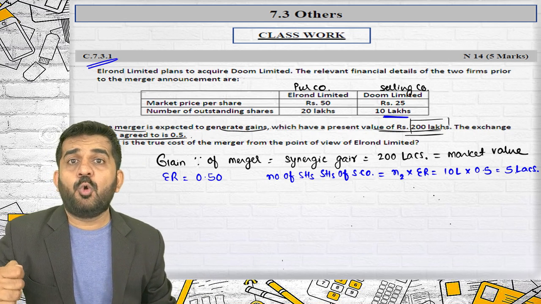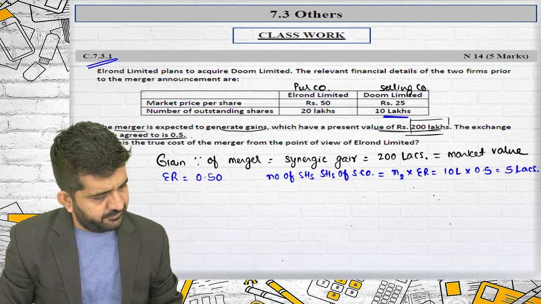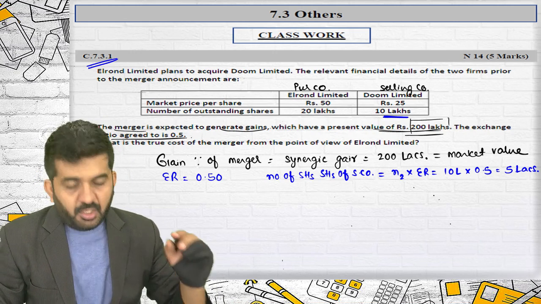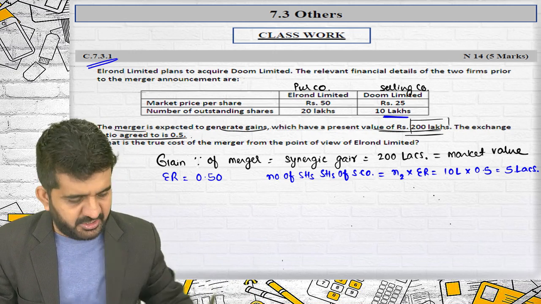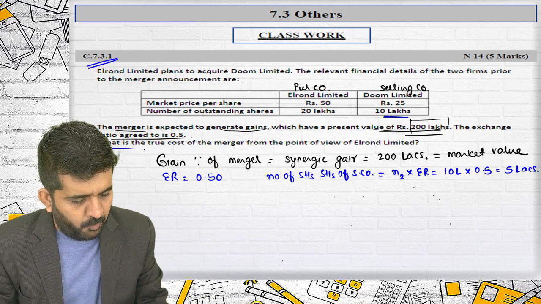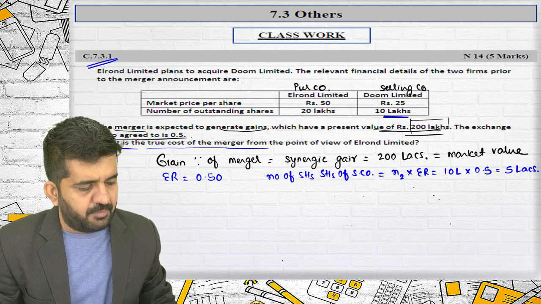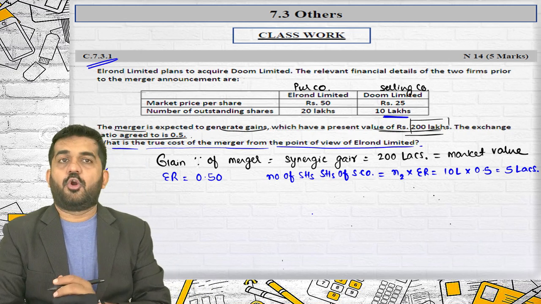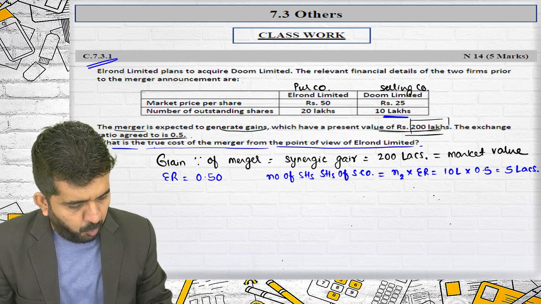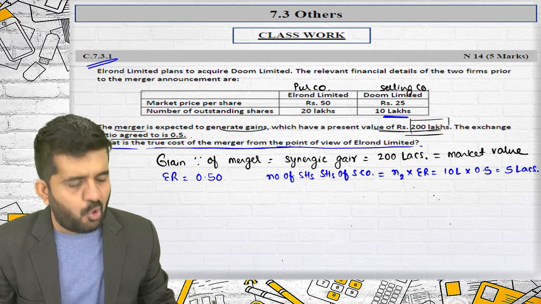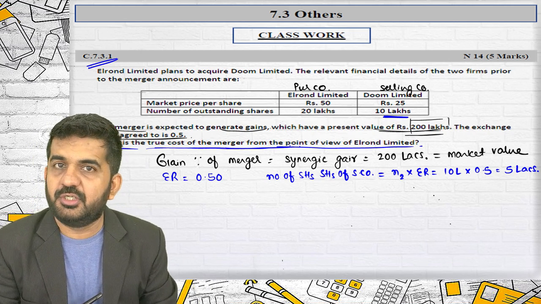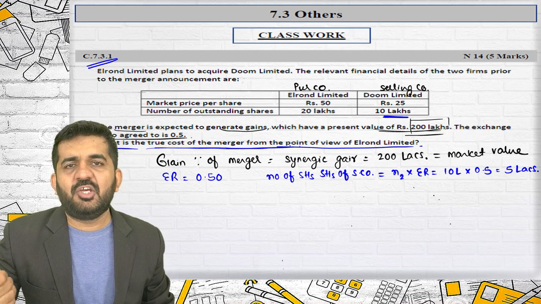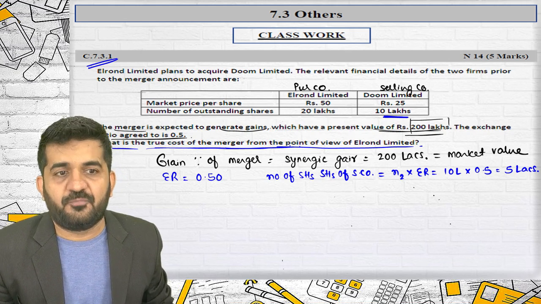What will be the total number of shares? Alright, 5 lakh shares will be issued. Alright. Let us understand what the question is asking us. What is the true cost of the merger from the point of view of Elron Limited? What is the true cost of merger? Try to understand first what is the meaning of true cost of merger.